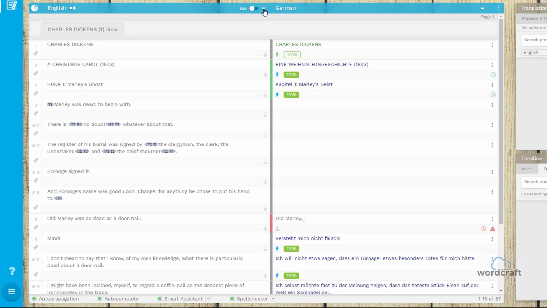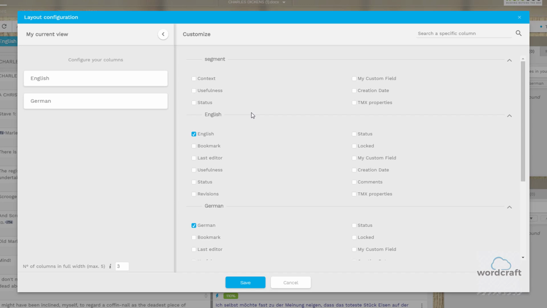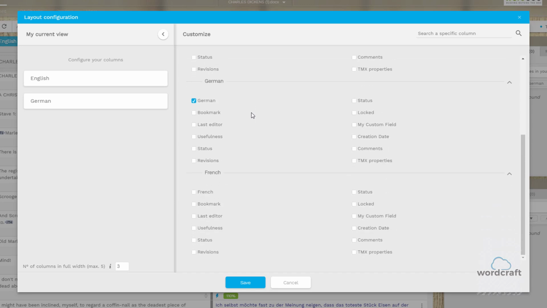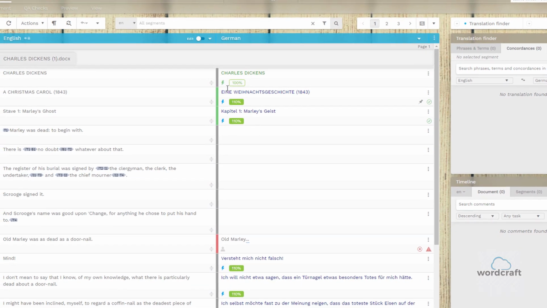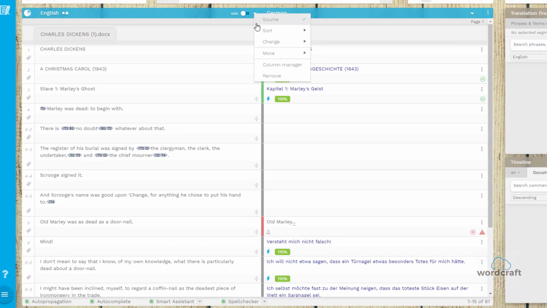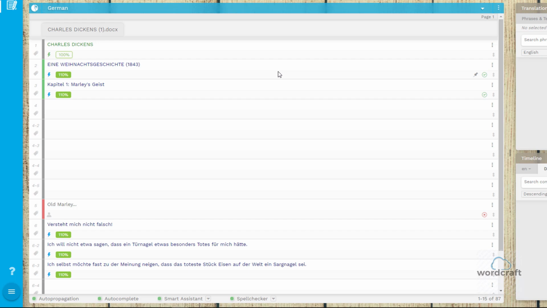We also have a link to the Column Manager. This will open the Layout Configuration menu. By default, only the source and target language columns are selected. You can add as many other columns as you require and change them as often as you like. To quickly remove a column from view, open the drop-down menu and click Remove.